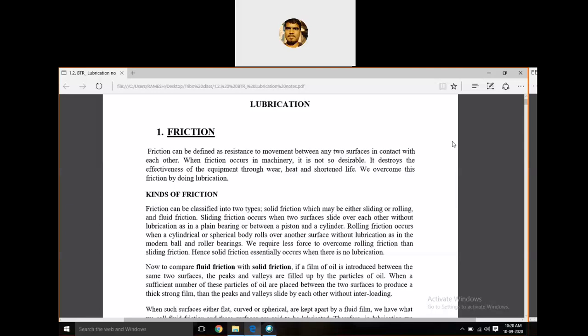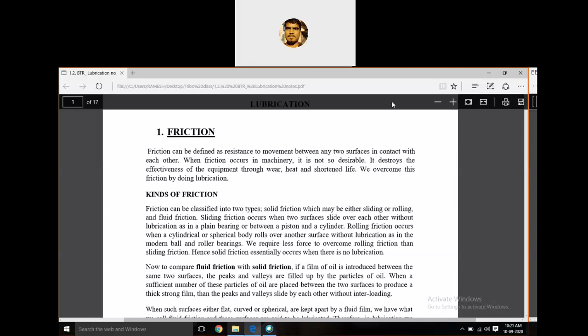This is the problem. To overcome this problem, we should go with a solution called lubrication. Clear? So friction means a resistance to the movement between any two surfaces in contact with each other, and the solution for this problem is lubrication.